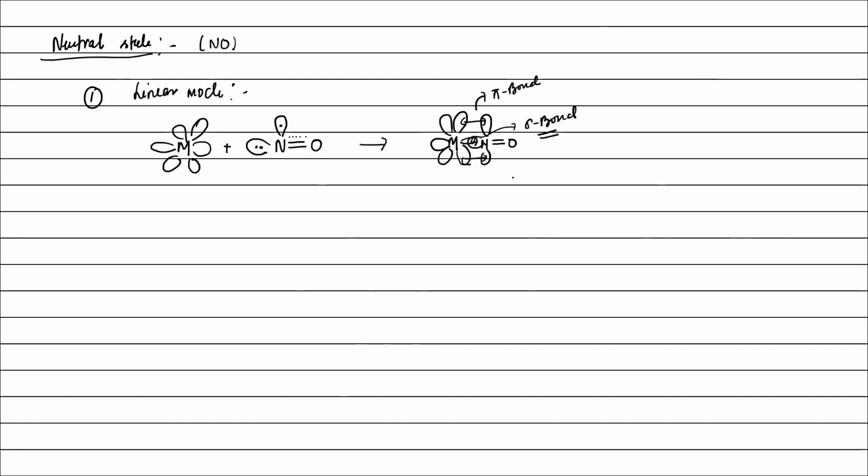How many electrons are donated by the ligand to the metal? Three. Yes, 3 electron donation, sigma donation. So straight down, right? Okay? So in linear mode, 3 electron donation happens. Now bent mode.